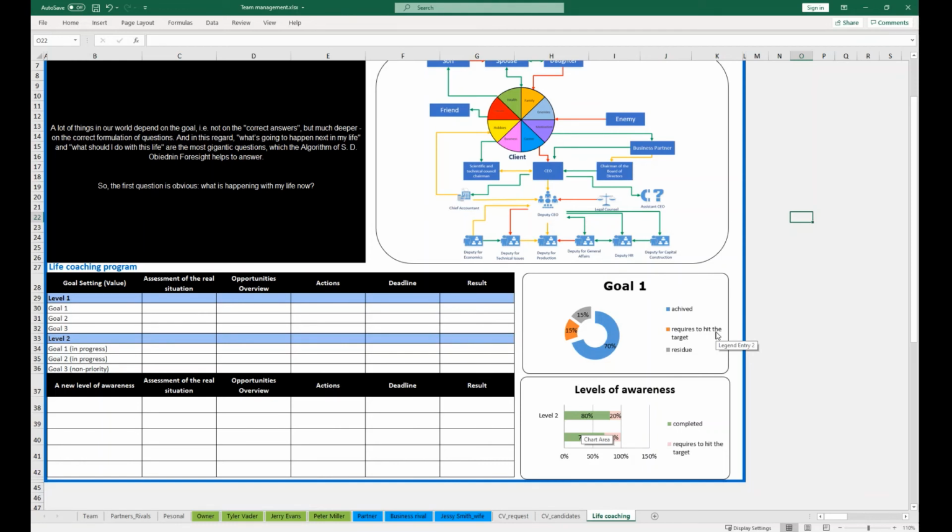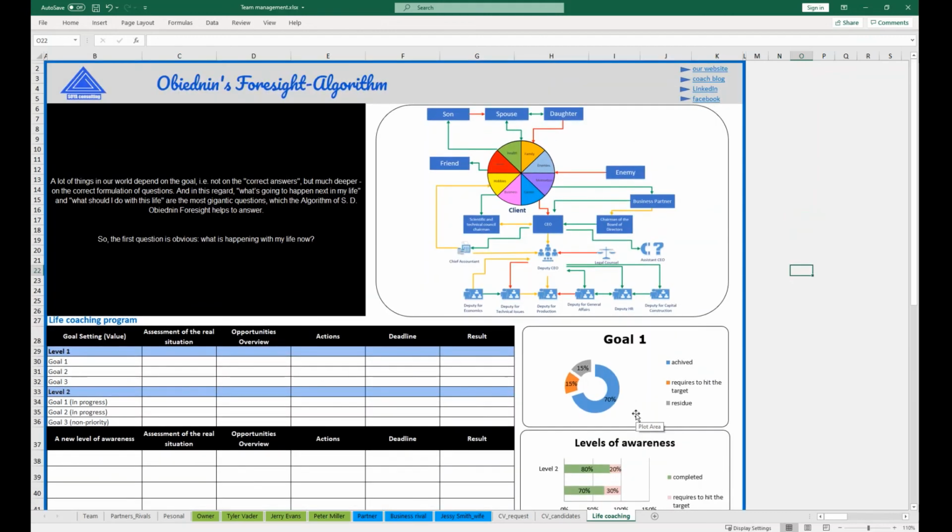By visualizing a life coaching program, we give you the ability to track the progress of achieving goals and see their current status. Today, coaching has become the standard in the business world, and soon people will not be asking if you have a coach, but who is your coach? So, if you suddenly find out that your colleague, a businessman, has a personal coach, then this should be a serious signal for you. It will become much more difficult to compete with him.